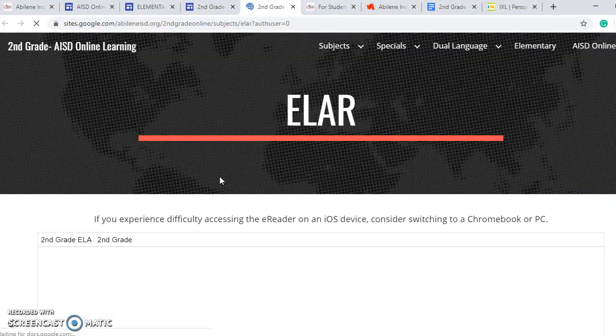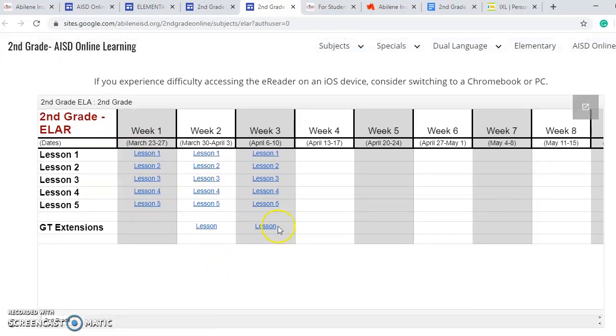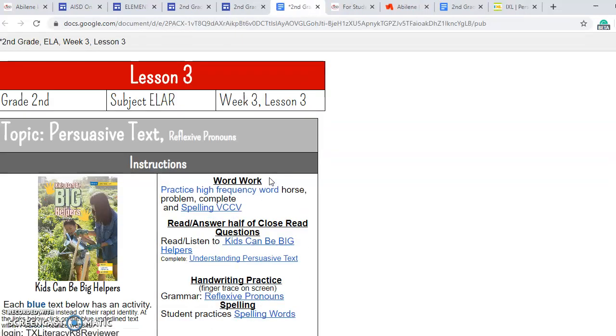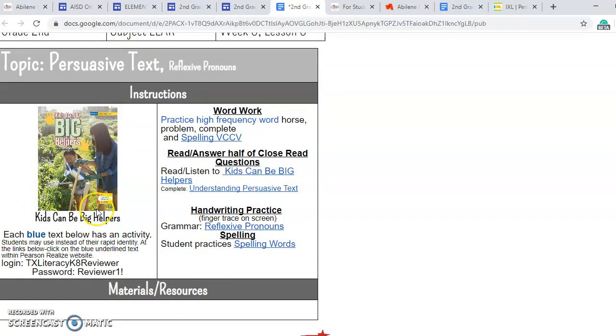Once you click on the reading, ELAR, it's going to come up with 5 different lessons. This week, we have lesson 1, 2, 3, 4, 5. So I'm going to click lesson 3. It comes up and tells you what you're supposed to be doing this week. This is our story for the week. It has the passwords right here that you need to get on any of the websites. So you have some spelling and high frequency word work. You have a story to listen to, and you have a reflection on your reading to do, some work on pronouns, and to practice your spelling words.